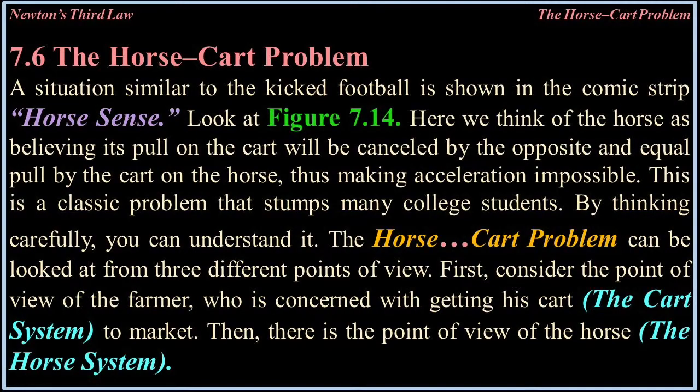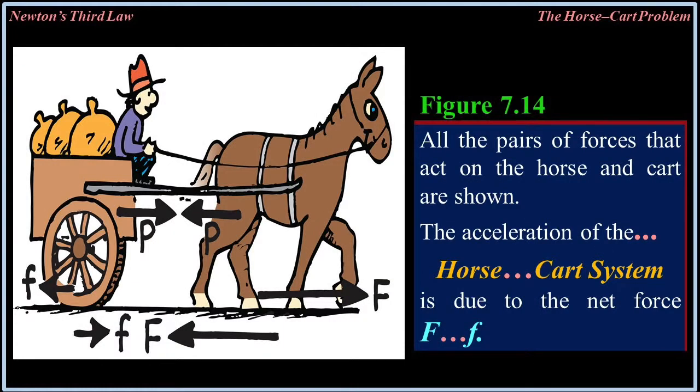The horse-cart problem can be looked at from 3 different points of view. First, consider the point of view of the farmer, who is concerned with getting his cart, the cart system, to market. Then, there is the point of view of the horse system. Figure 7.14 shows all the pairs of forces that act on the horse and cart system.